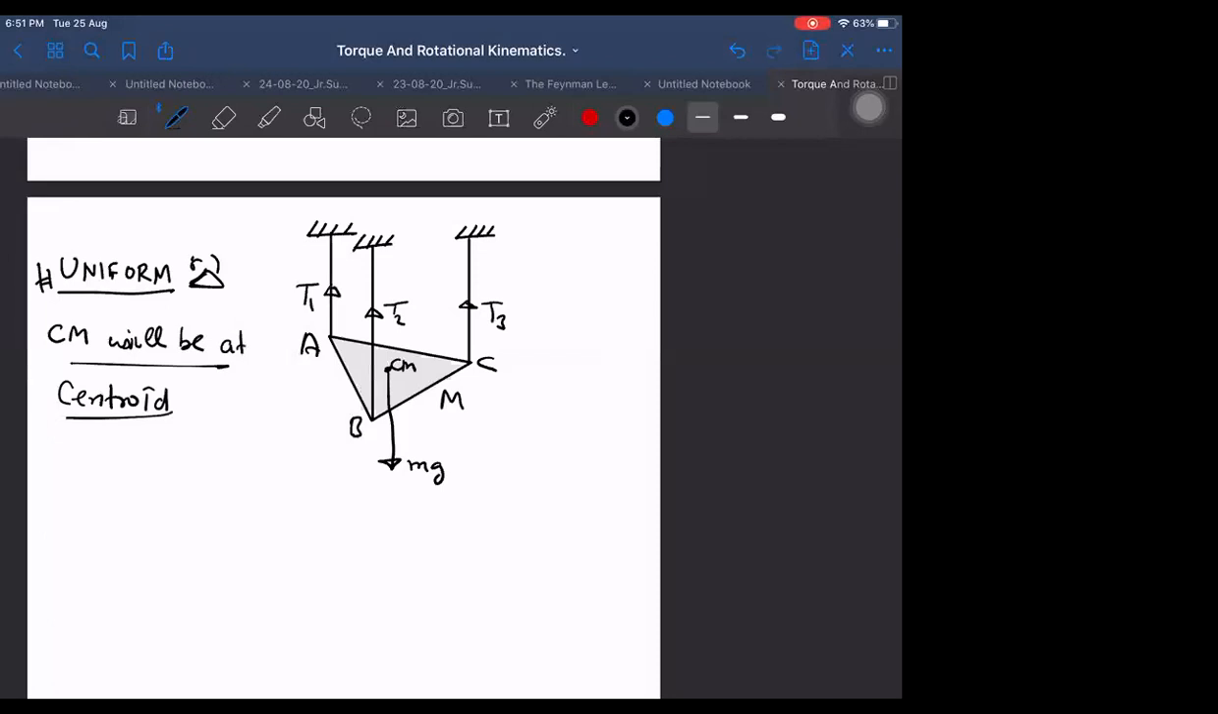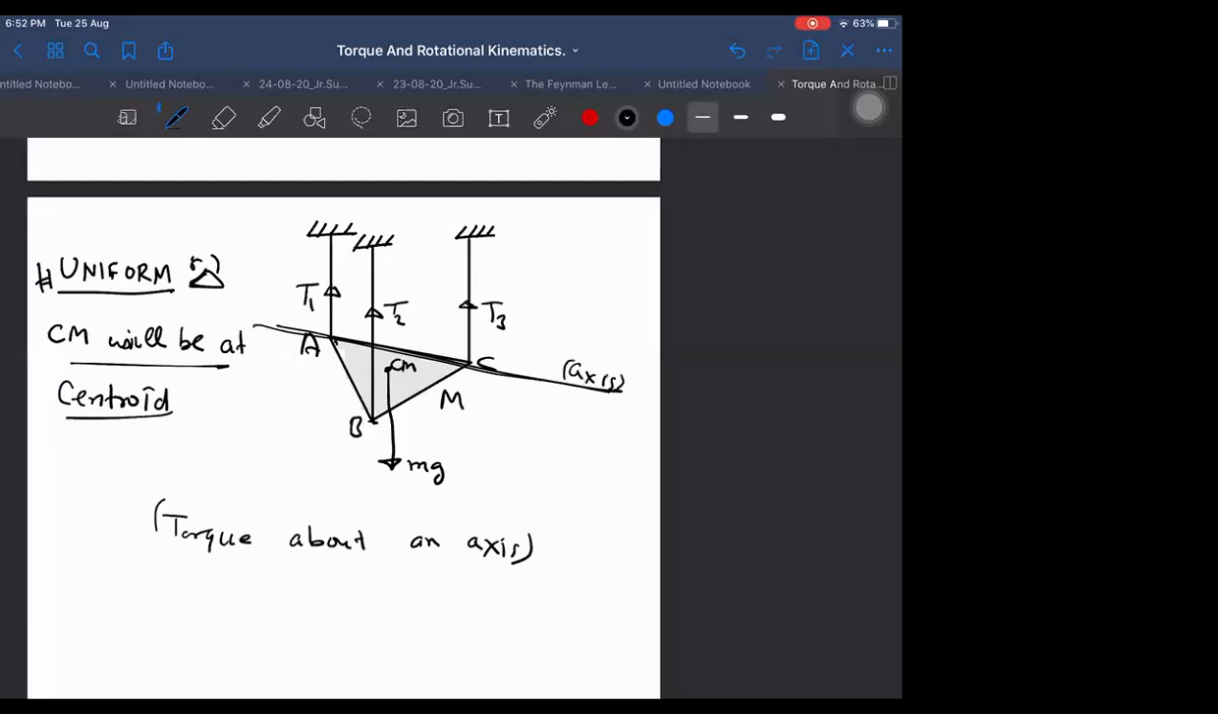Because we can take torque about B or about A or about C, or about the center of mass. But you are forgetting that we can take torque about an axis also. If you take torque about an axis, then you will be getting two torques zero. Any side, AB or BC or CA. This axis, the AC axis.